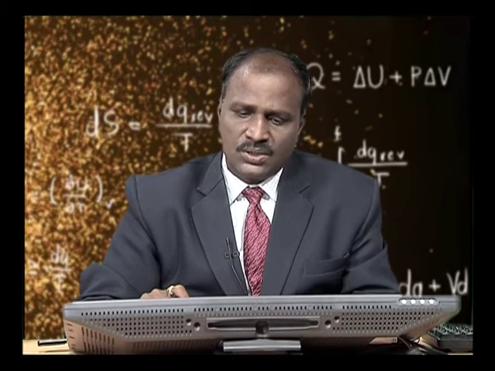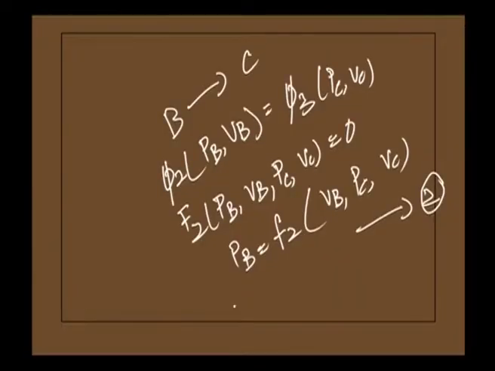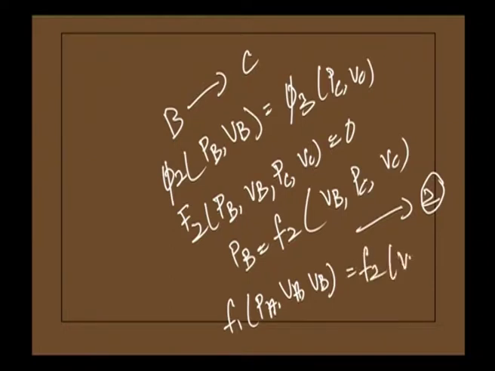So, these two systems can be written neatly as F 1 of P A comma V A comma V B is equal to F 2 of V B comma P C comma V C. So, this is equation 3.